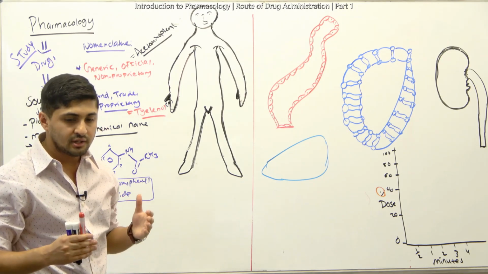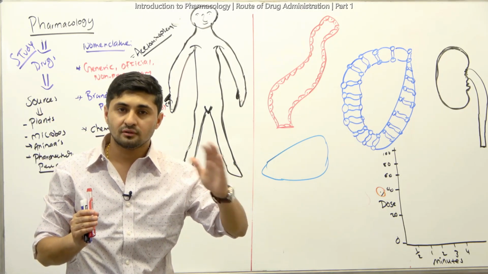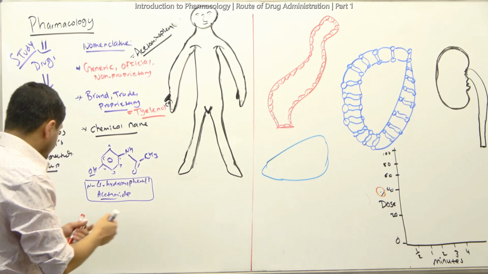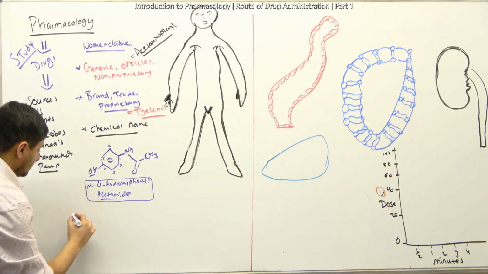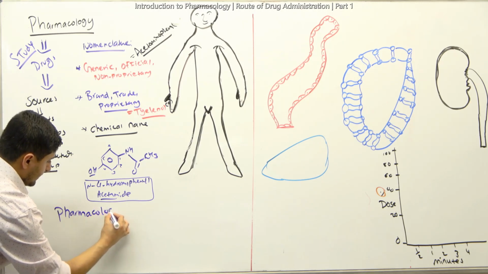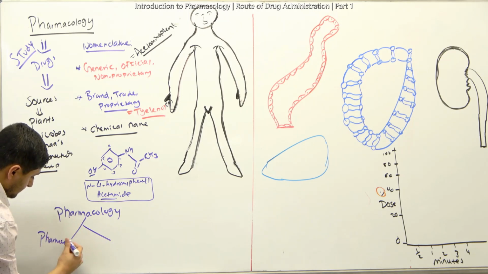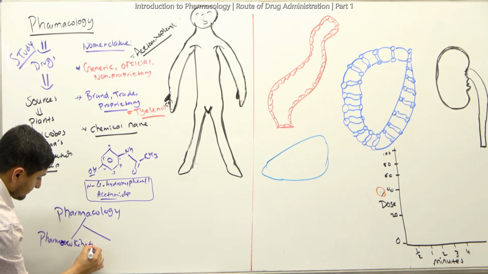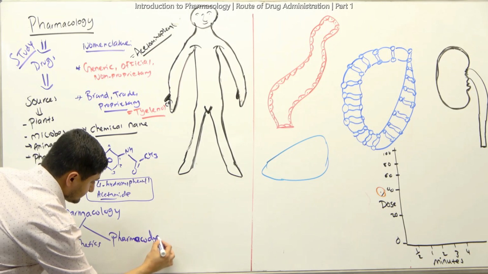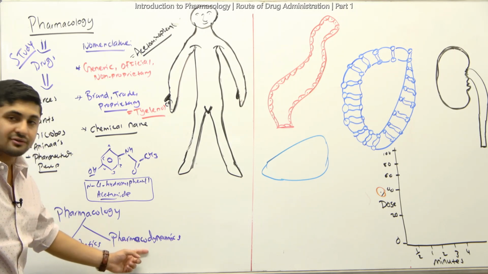Whenever we study pharmacology, here the pharmacology is broken down into subdivisions in 2 categories. Let's write down here. Pharmacology is divided into 2 subcategories, and one is called pharmacokinetics, and the other one is called pharmacodynamics.